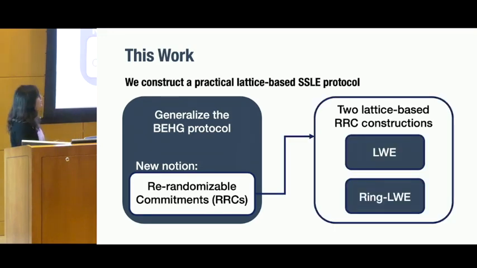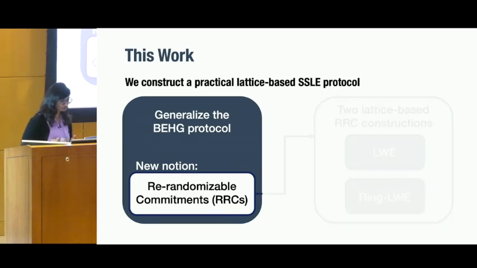And the second step is that we build two lattice-based RRC constructions, or re-randomizable commitments. The first one is based on LWE, or the learning with errors assumption. And the second one is based on ring LWE, which is the ring version. And both these assumptions are very standard assumptions in the lattice world.